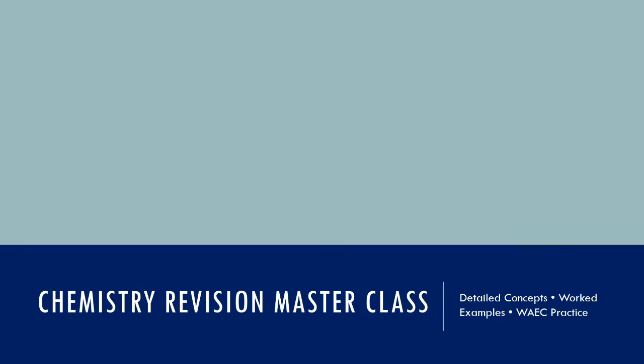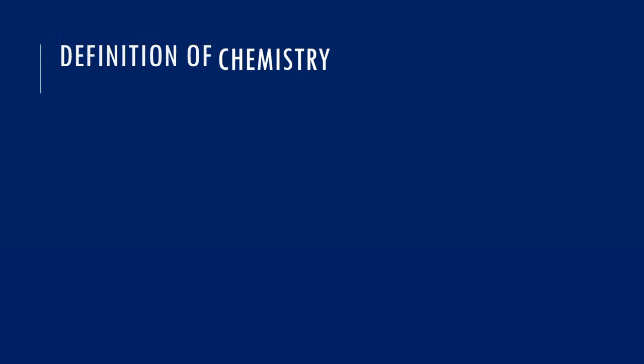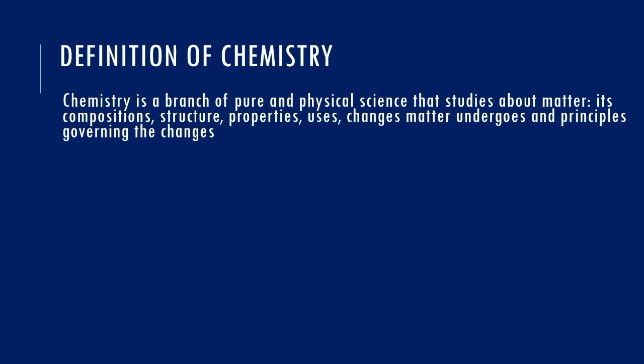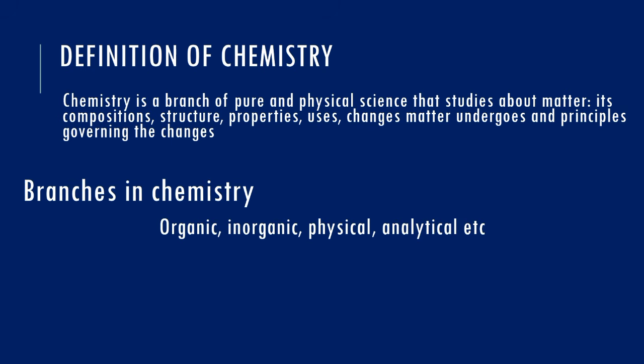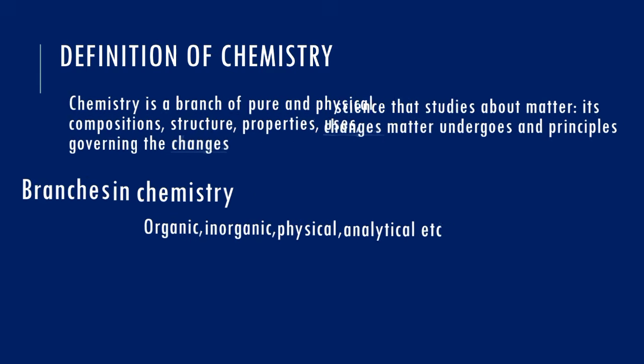In first term, we started with the definition of chemistry. We said that chemistry is the branch of pure or physical science that studies matter, its composition, structure, properties, uses, changes matter undergoes, and the principle underlining the changes matter undergoes. If you look at this, we repeated changes two times, changes and the principle. That means that the study of chemistry is all about changes.